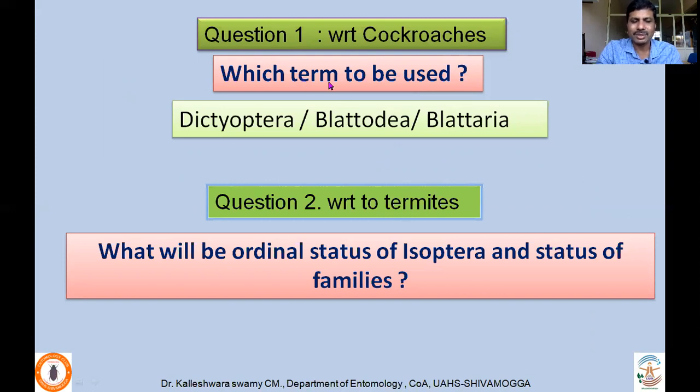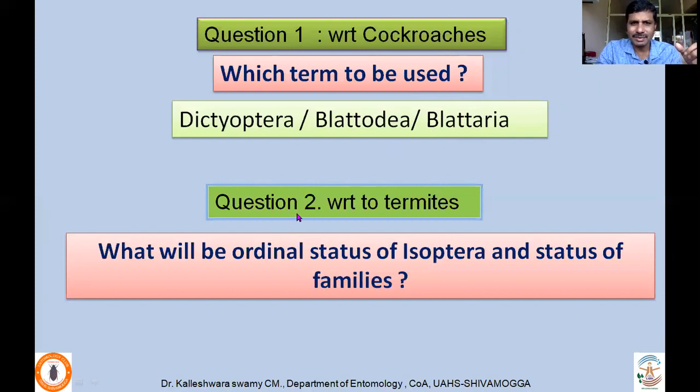So with respect to cockroaches, which term to be used? Since many years we have been using the term Dictyoptera, almost synonymous with cockroaches. Dictyoptera, Blattodea, Blattaria: these were used interchangeably for cockroaches. So if that is the case, what is the status of these terminologies?